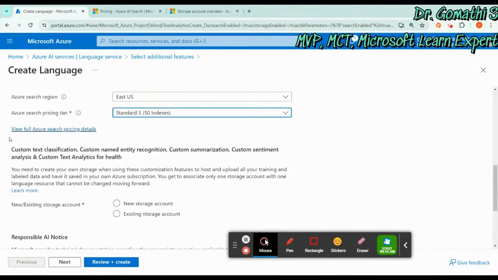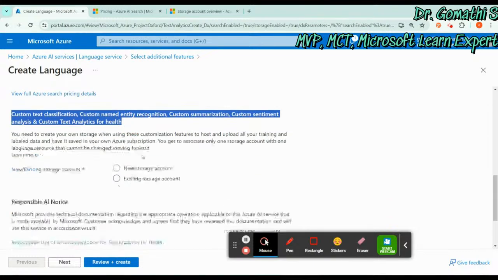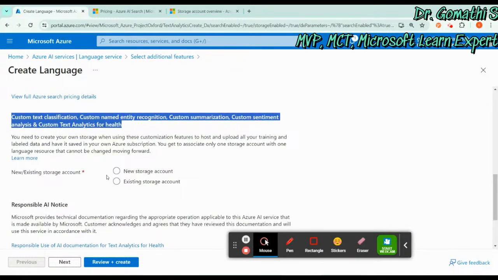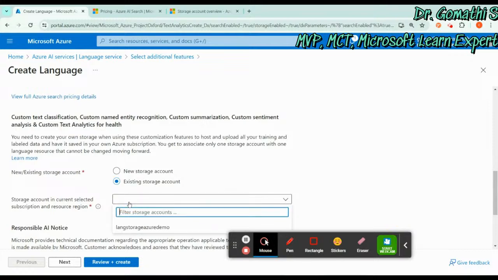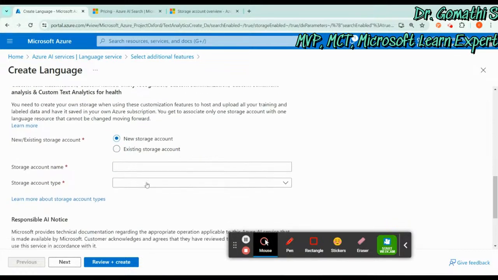And if you are going to use any custom text classification, all these things, you have to create a storage account, because you have to train the model on what it has to create a bot, because in the previous session we have created a bot, right? So how it has to do it, in order to store something, you have to create a storage account. If you have an existing storage account, you can go ahead and select the existing one, or else you can create a new one if you want to.